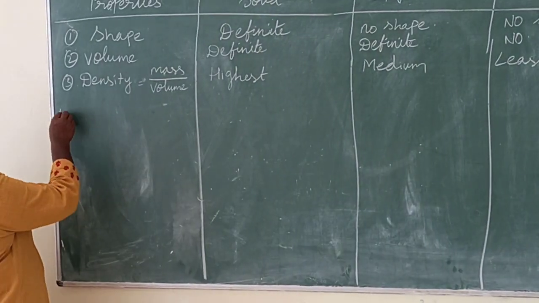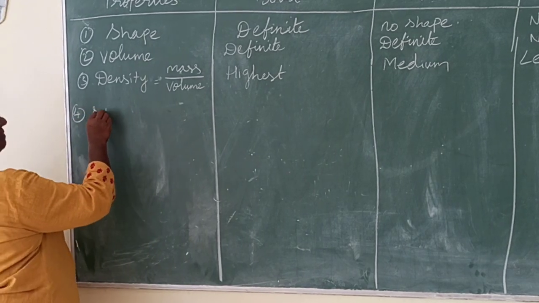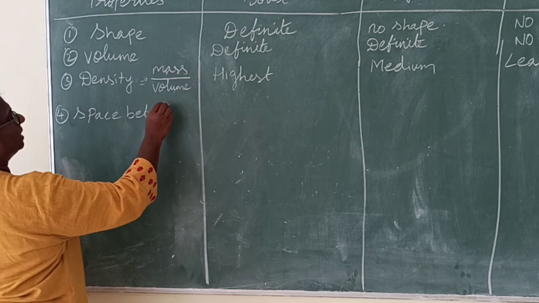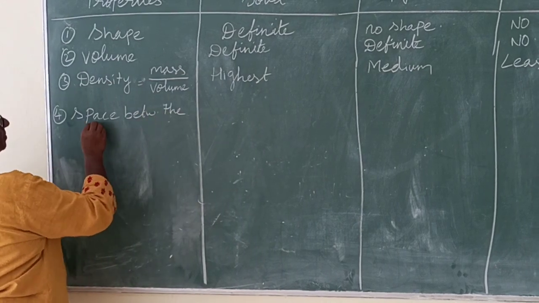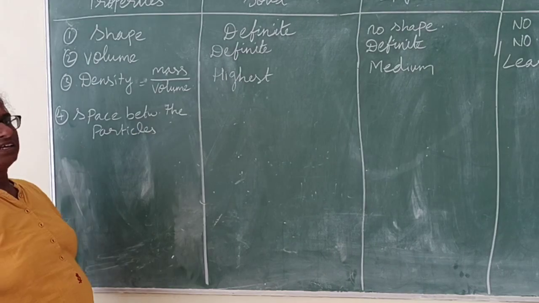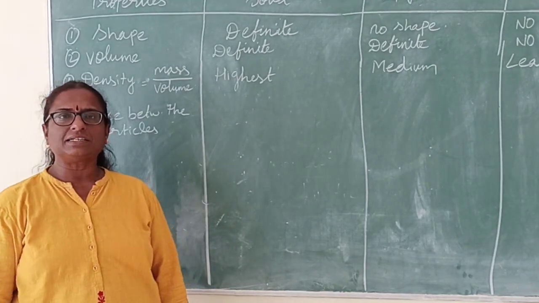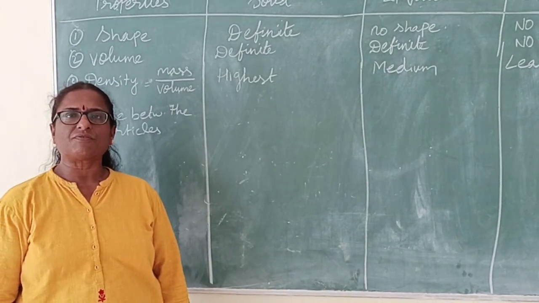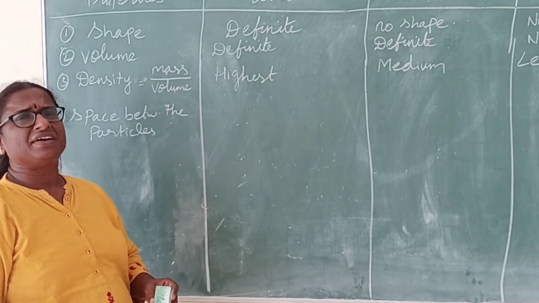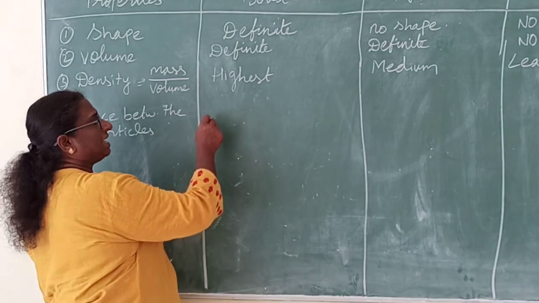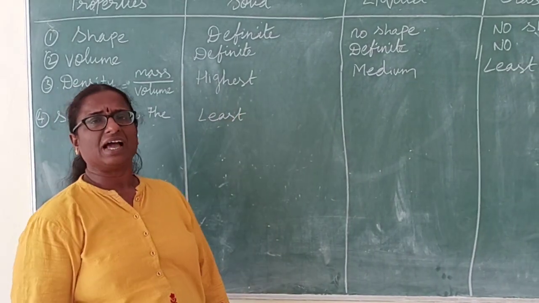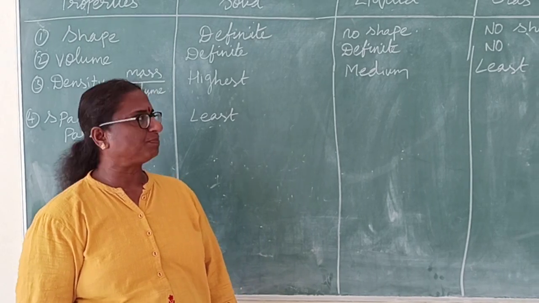Now, coming to the fourth point, space between the particles. Already you have studied there is space between the particles. This is one of the characteristics of particles of matter. So here the solids have very less, or you can say least space. They don't have more space, they have very less space.